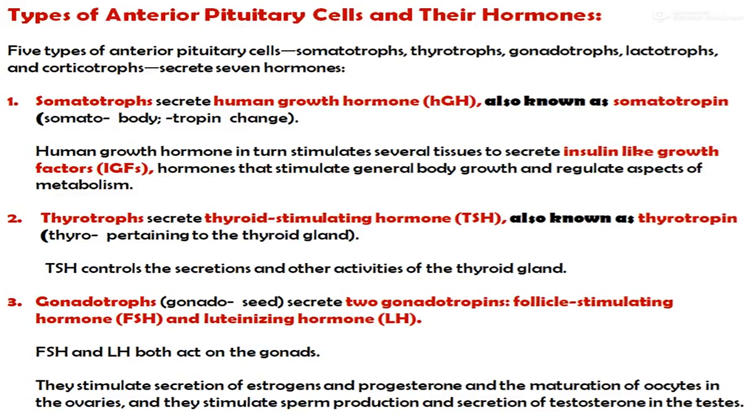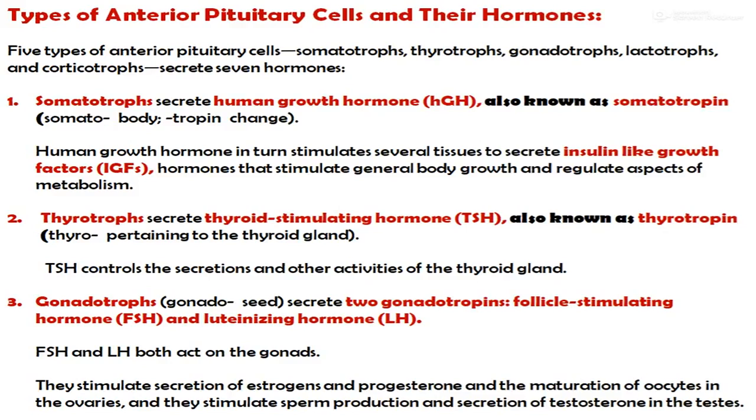The second one is the thyrotropes. They secrete the thyroid stimulating hormone, which is also called thyrotropin. This thyroid stimulating hormone controls the secretion and other activities of the thyroid gland. The third one is the gonadotropes. They secrete the 2 gonadotropins.